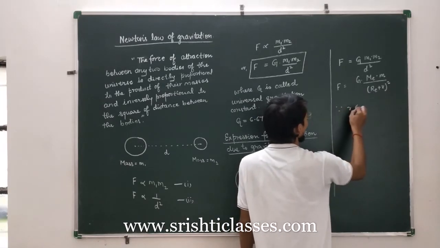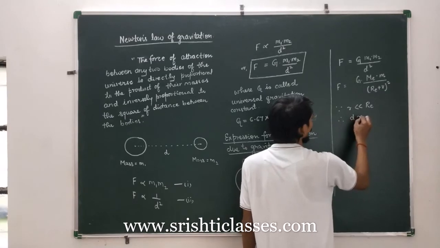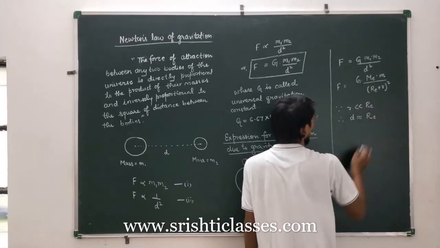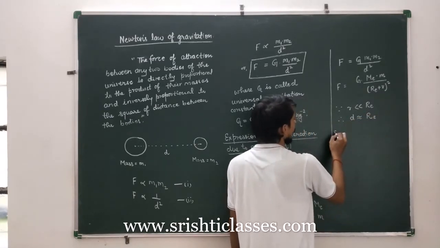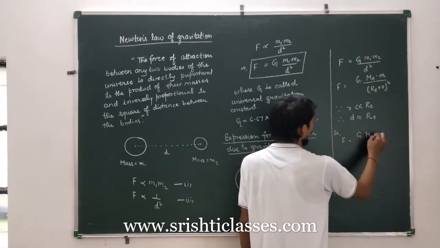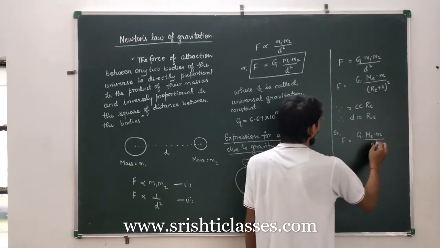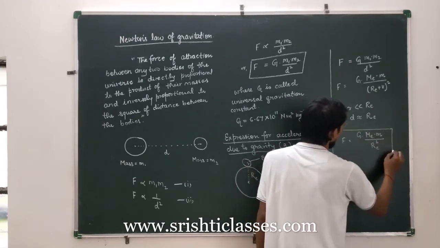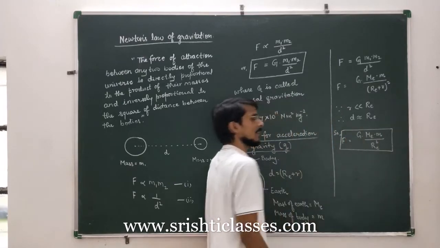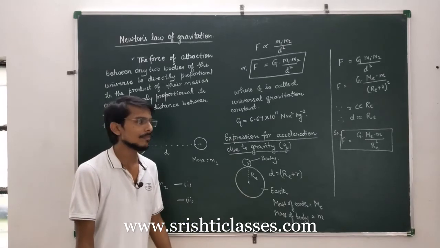Since r is very small compared to Re, therefore d is almost equal to capital Re. So we can write F is equal to G mass of Earth into mass of body by Re square. This is the magnitude of the gravitational force of attraction imposed by Earth on this body.